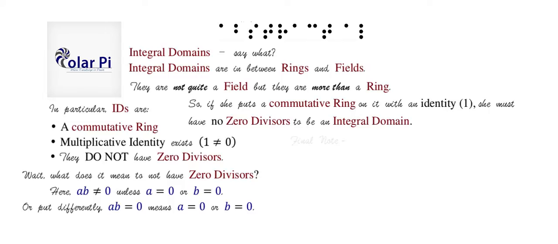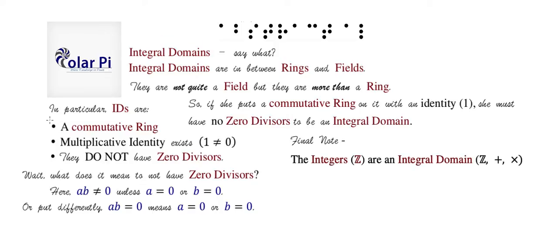And a final note is to make the distinction between a field and an integral domain, because we said that integral domains are more than rings, but not quite fields. So if we take the integers with the usual addition and multiplication, notice that the integers form an integral domain.